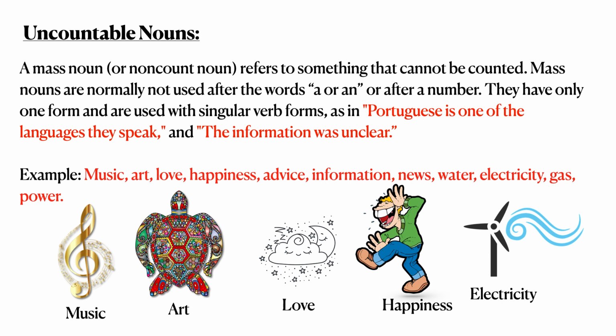Next sentence is, the information was unclear. Here information is an uncountable noun. Other examples of uncountable nouns are music, art, love, happiness, advice, information, news, water, electricity, gas, power.